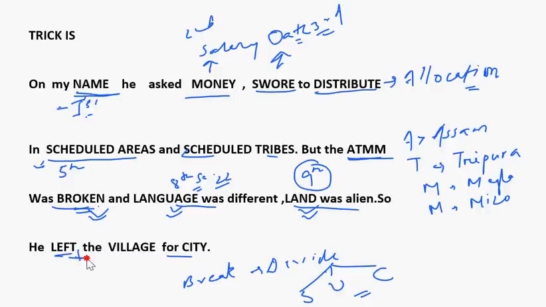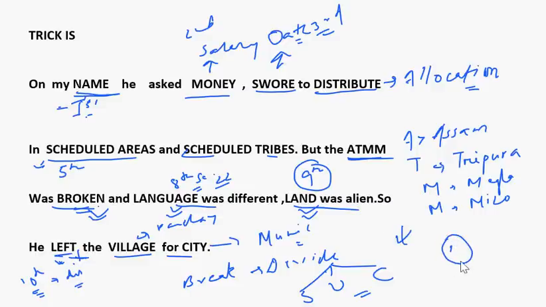Left, 10th schedule. How come? Can you recall anything? Since the 10th schedule is about disqualification due to defection, and defection means leaving, so left will relate to the 10th schedule. Then village will refer to panchayat, and city will refer to municipal corporations. So in this way you can relate all the 12 schedules in one simple short story.